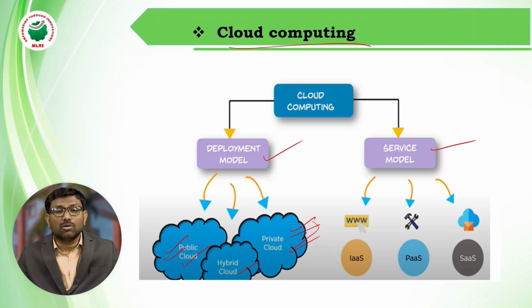So overall in the cloud, some part of data is available to all human beings. Some part of data is not available to all human beings; it is available only to a few authorized persons. It will be highly secure. And hybrid cloud is a combination of public cloud and private cloud. Service models: infrastructure as a service, platform as a service, software as a service. It will provide three types of services.